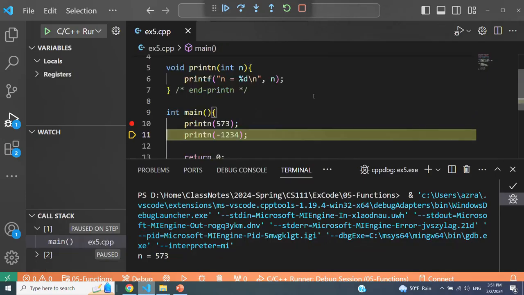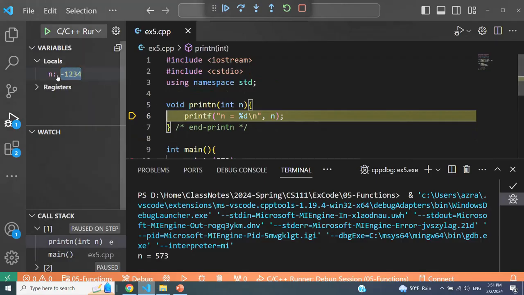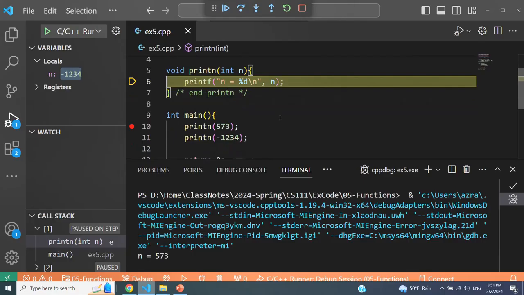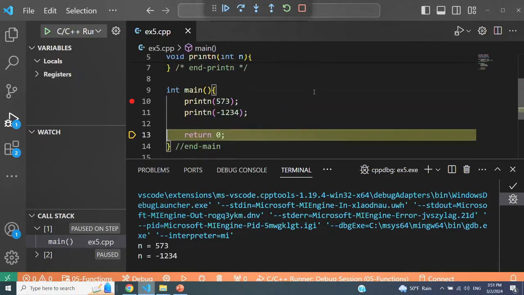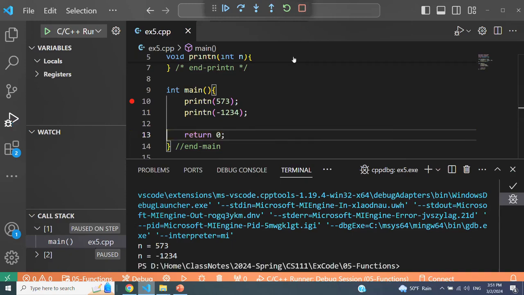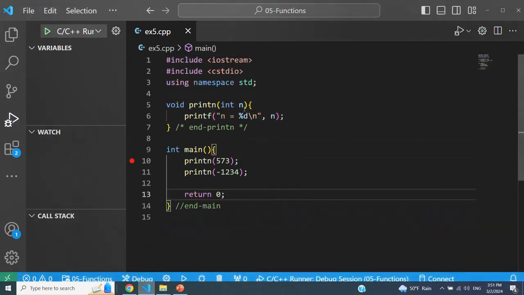I come back, make another call to the same function. Now, when I go into the function, you can see that the value of the parameter is now different because it has to be what I pass into the function. And I'm going to print it and done. So that's the beauty of functions. When you define the parameters, you can pass different values of arguments into the function and execute basically the same code using different values of parameters and achieve different things.